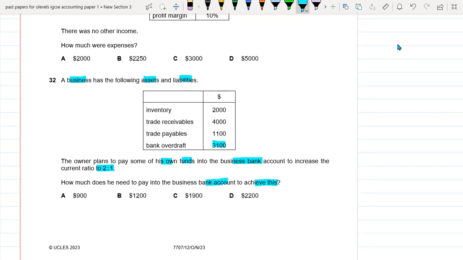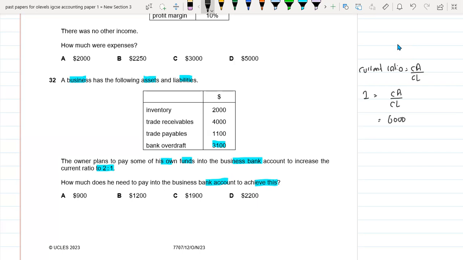Okay. So basically we already have the current ratio, so we will be using its formula. What was the formula? The formula was current ratio is equal to current assets over current liabilities. So current ratio is 2:1 and our current assets over current liabilities. If you see, the current assets is equal to 2,000 plus 4,000. Inventory is 2,000, trade receivables are 4,000. So this is all together 6,000.